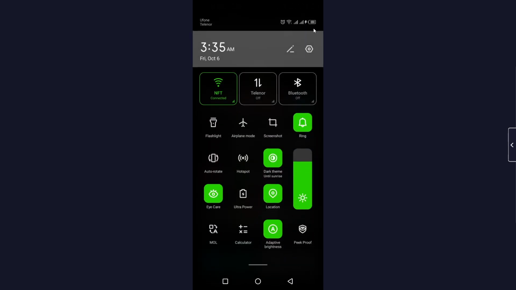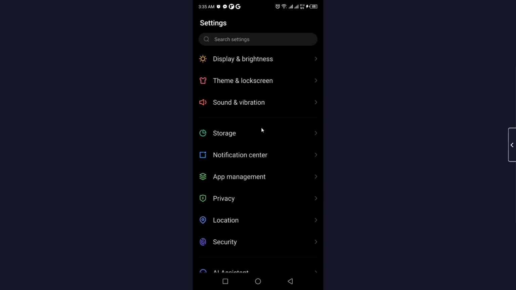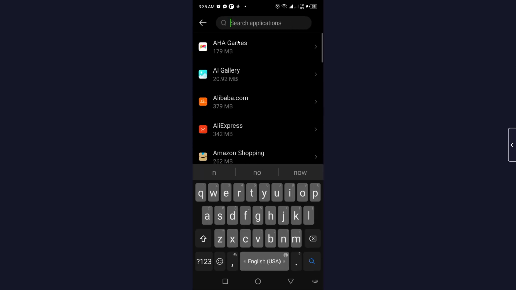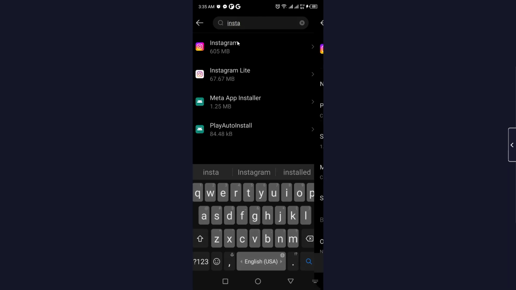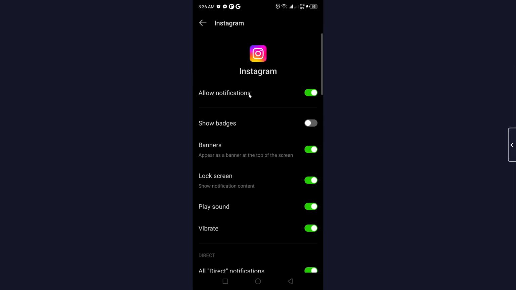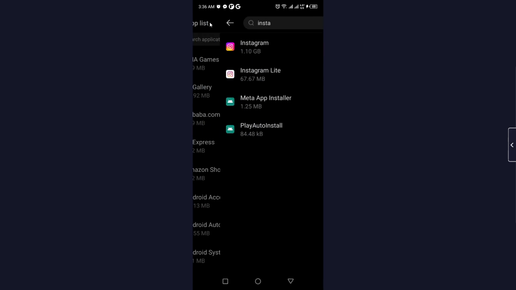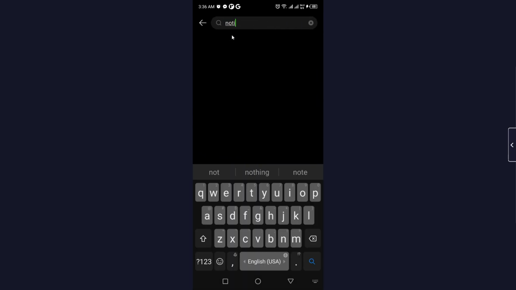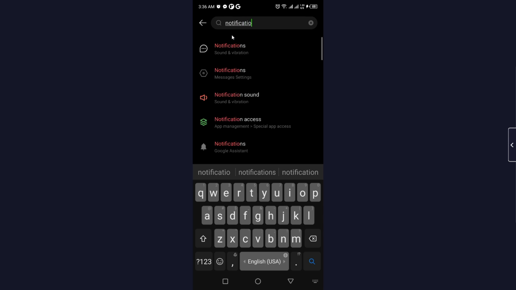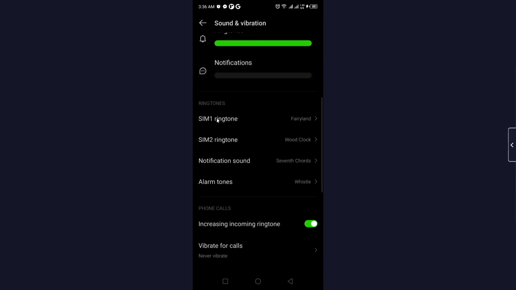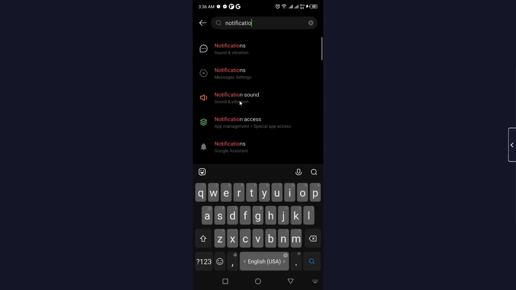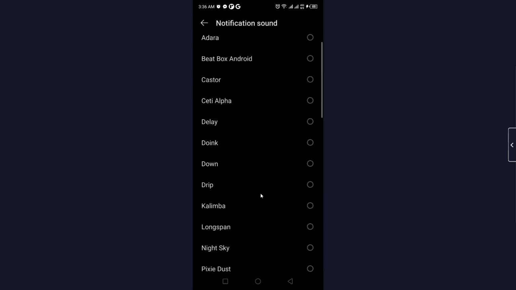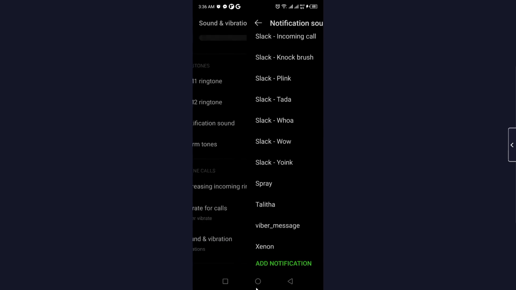So the process is the same for iPhone and Android. You simply need to first open Settings, then Instagram, click on that, and you need to allow all the notifications. Once you allow, you simply need to open, or you can search for, the notification, click on that, and here you can see the option of notification sound. From here you can select different sounds, and if you want, you can add your own as well. So this is the process.